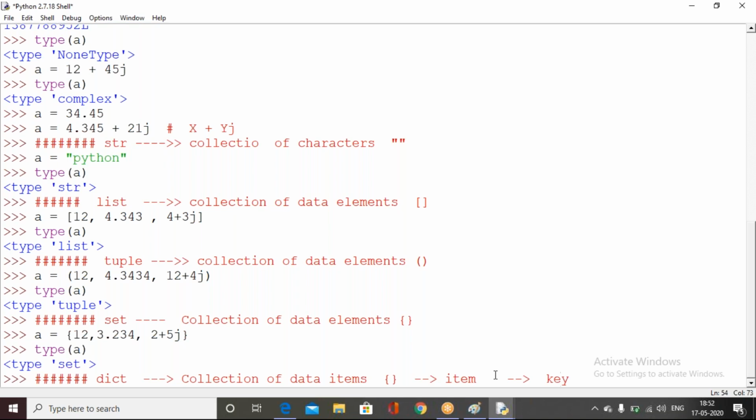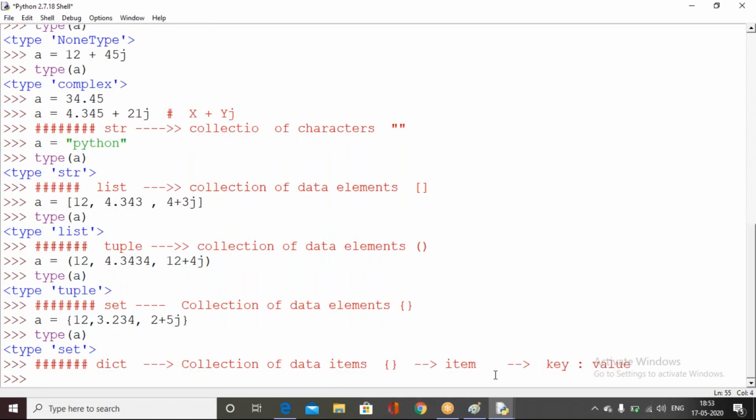Item is a combination of the key and value. This key and value are separated by the colon symbol. Your key can be any data type, your value can also be any data type, and those two are separated by the colon symbol. Each and every item will be separated by the comma. Let me go with a small example.